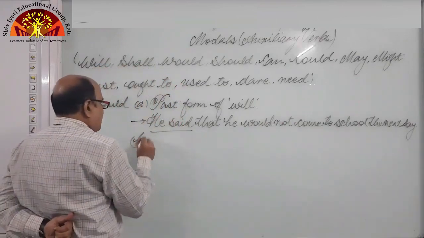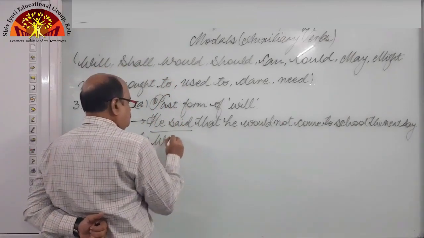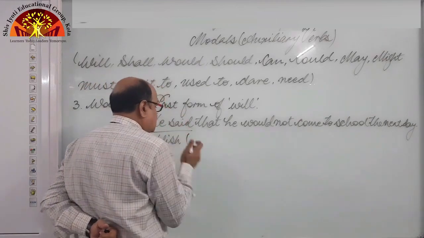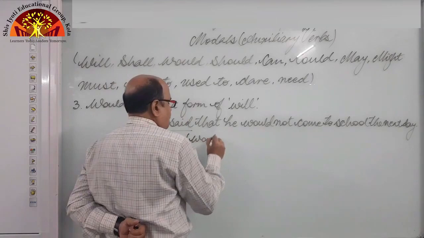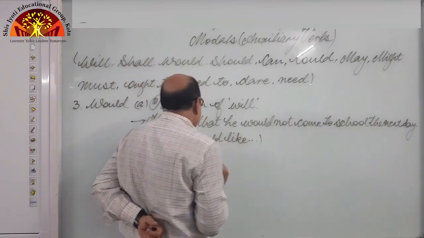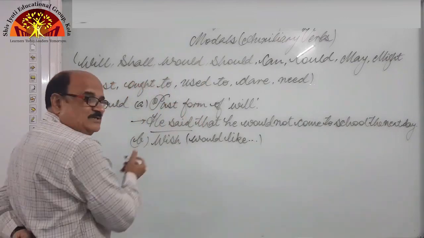Okay, so the next one is wish, and wish means would like, right? Generally would like is used to express wish.